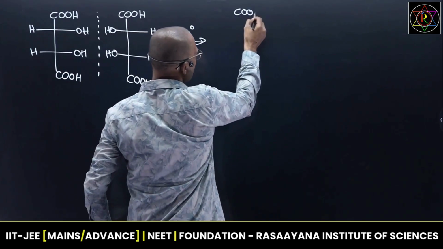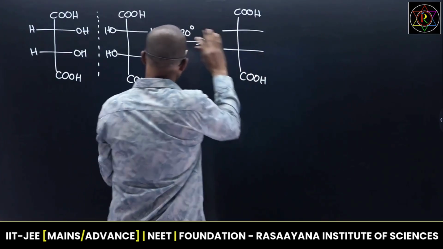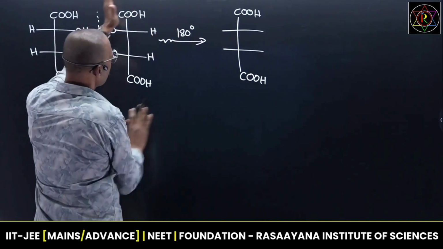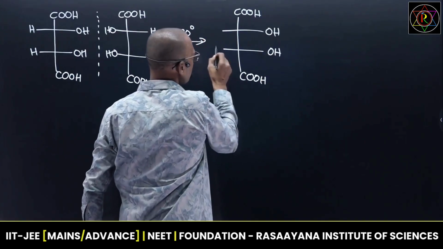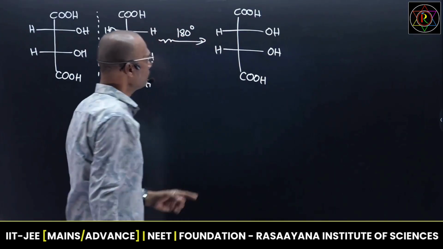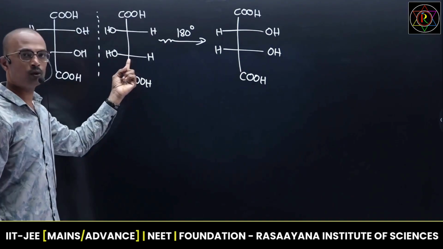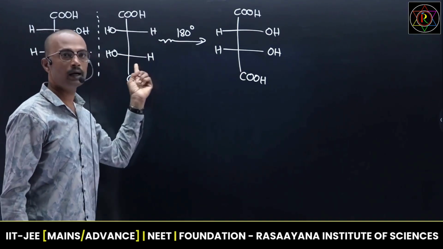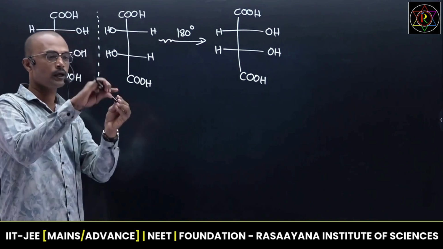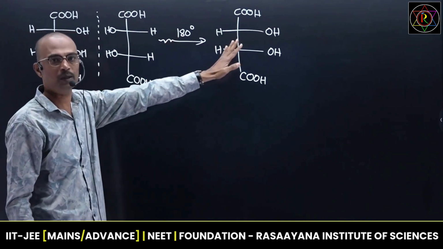Then what happens? Carboxylic acid above, other carboxylic acid is below. You can get like this. Now if I rotate 180 degrees like this, these two OH groups will orient towards the right side. Right? Now remember, this is the isomer produced from this one by about 180 degree in-plane rotation. So these two isomers are identical. If you rotate any model by about 180, that becomes identical. Identical isomers are called homomers.